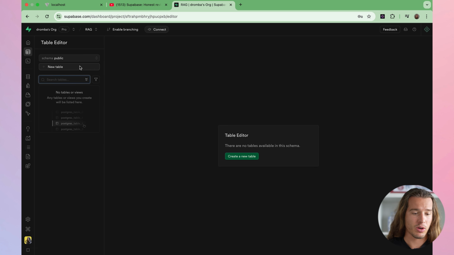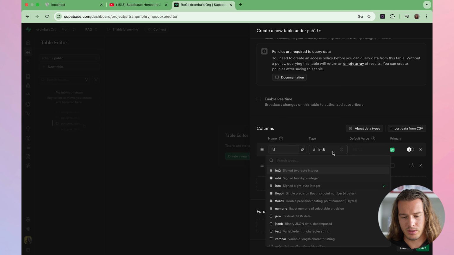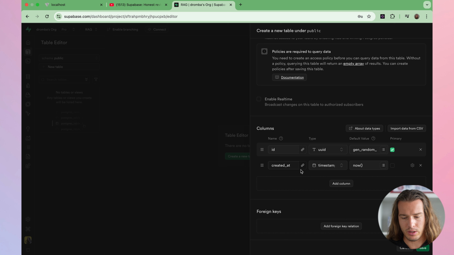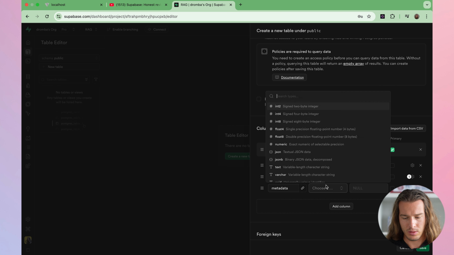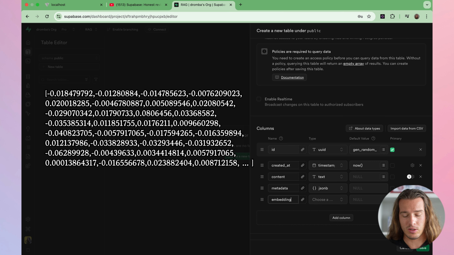And now we can actually create our new table. The name is going to be embedded documents. Then we have some types. We have ID. I don't know why they suggest integer here. I prefer UUID, which is also a primary key. We have created at. We then have some content. Sorry, not context, but content, which is text. We have some metadata, which is JSONB. We have the embedding itself, so this is the vector, and this is vector.